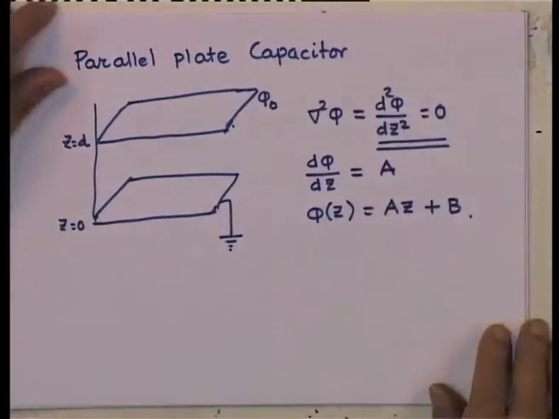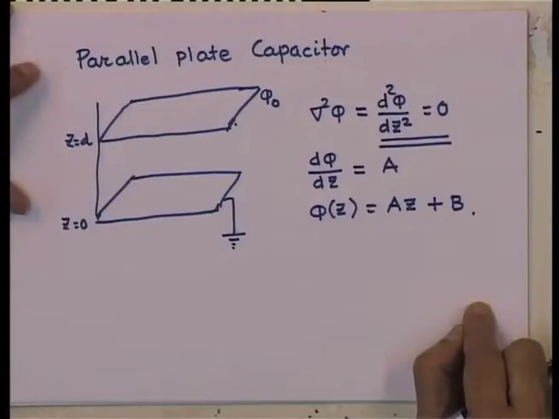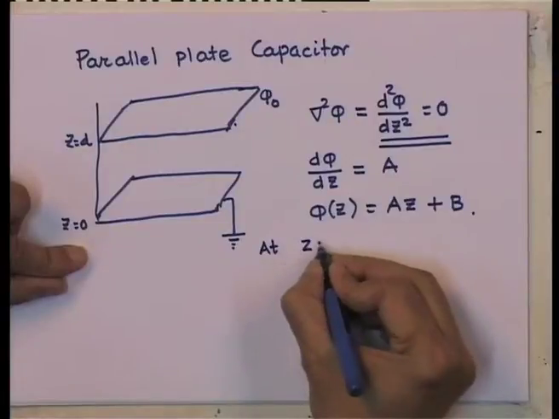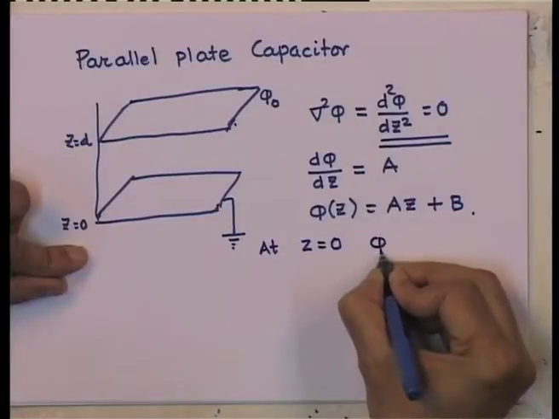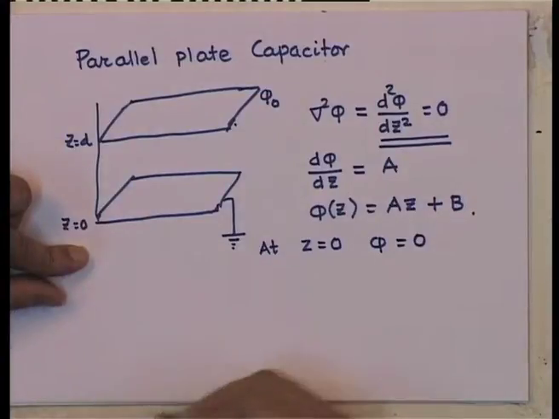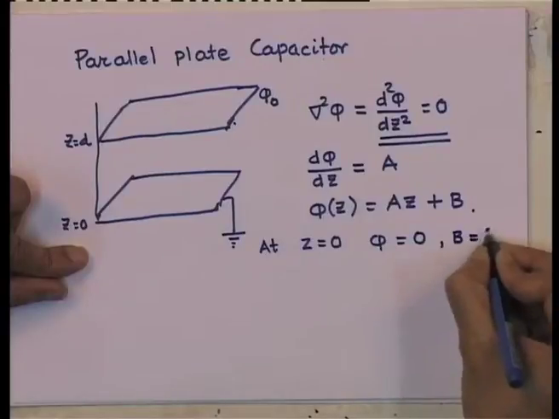Now, we need to supplement the boundary conditions. At z equal to 0, phi is equal to 0, which tells me that the constant B is equal to 0.